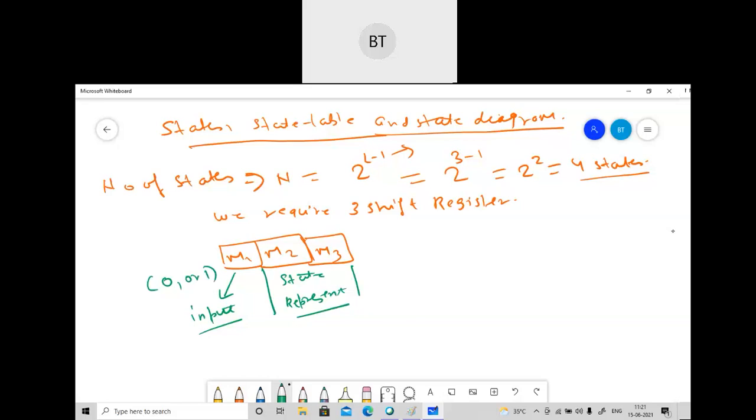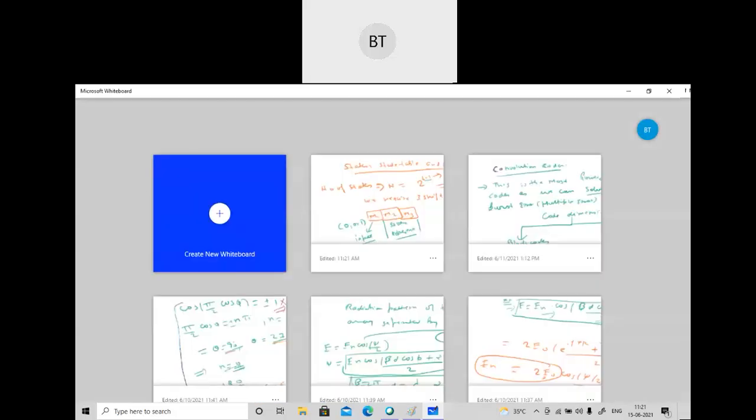So let me make one more table. We have already seen that for 3 constraint length, we get 4 states, and in 4 states we can draw 3 shift registers, as we saw in the last sessions. I have drawn 3 shift registers here. The first shift register will be known as input. This M2 and M3 will be known as state representation. And this input should be either 0 or 1, since we are dealing with a binary number. So now we will see how to draw the 4 different states. This is very important, so I'll show you how to draw.